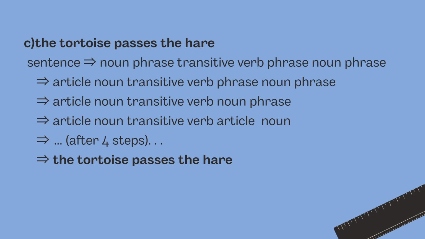In this, again we have article, noun, transitive verb as it is, and noun phrase given as article and noun. And from the values of the production rules, noun can be given as tortoise, transitive verb given as passes, article given as the, and noun given as hare. So our sentence is derived completely from the given grammar.